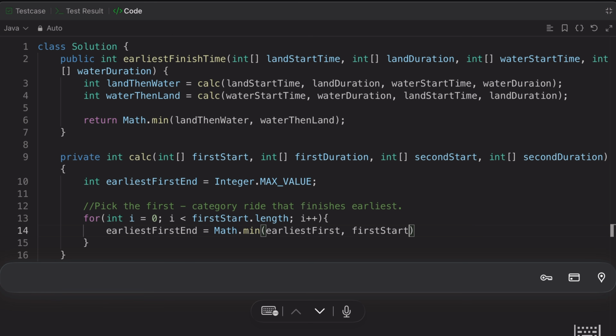We got 6, right? So we have to update the 6 like that. So firstStart at i, let's suppose 2 in our case, plus firstDuration at i, here we got the 4. So firstStart is 2 and this is 4, so it becomes 6, right? So on the timeline we have 6 there. First is finished at 6, right? Like that we will find. So if it is minimum, the earliest first finish we will find is at 6, right?